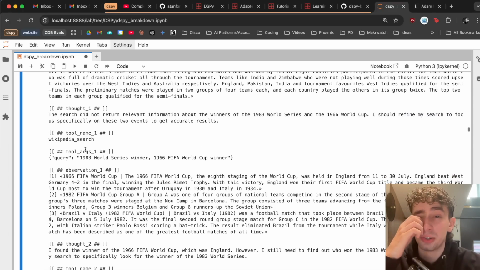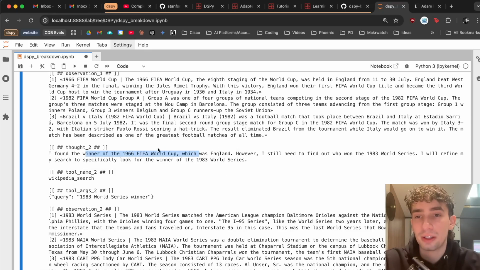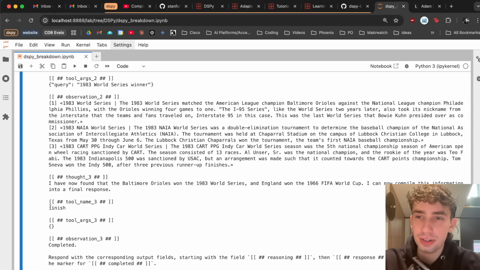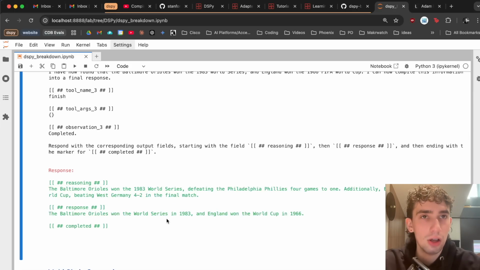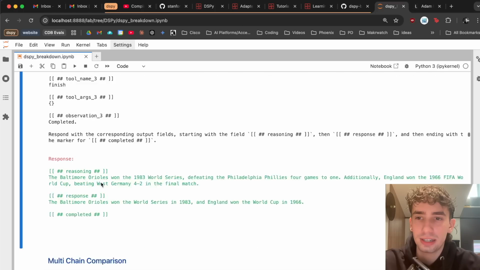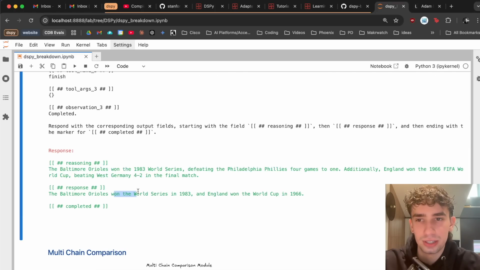So it goes through the Wikipedia search again, looks at World Cup Series, sees that it found the winner of the 1966 FIFA World Cup, and it will go through iteratively until it finds all the right information, finally calling the finish tool, which is then passed back all the way to the language model, this entire string here, and the language model is able to provide its reasoning and response.